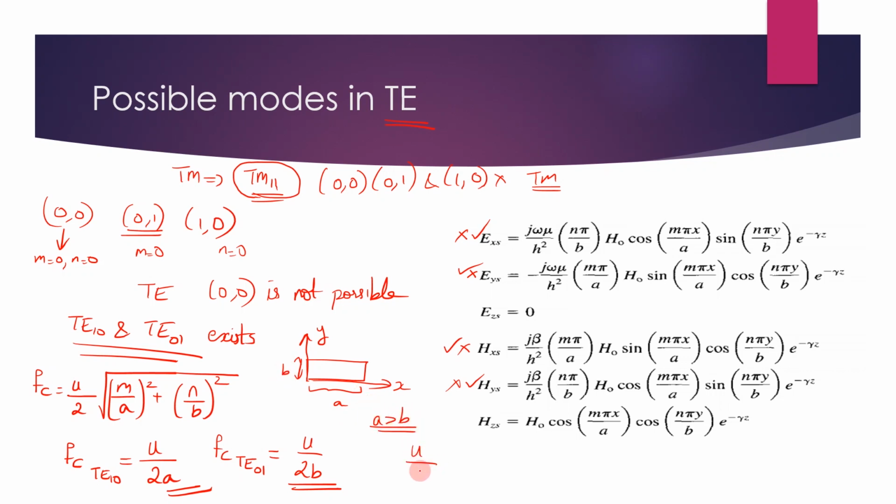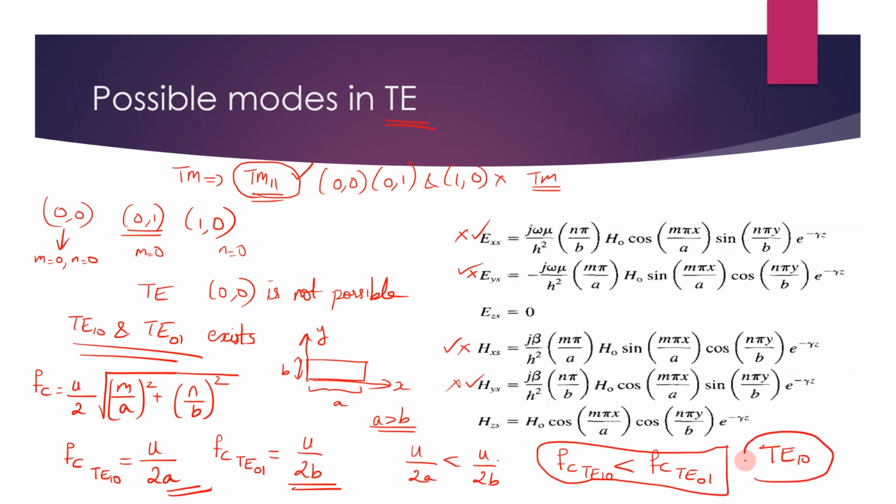So what happens? U by 2A will be less than U by 2B because the denominator has a greater value. So this value is smaller. So we can find that FC of TE10 is less than FC of TE01. So because of that, in case of TM11, there was no comparison. This has the lowest cutoff frequency and the longest wavelength. Here, these two are comparable and we calculated the values and found that TE10 is the mode with the lowest cutoff frequency or the mode with the largest cutoff wavelength.